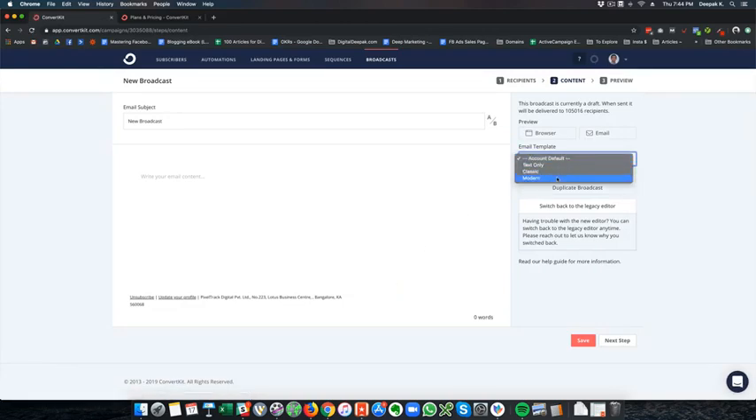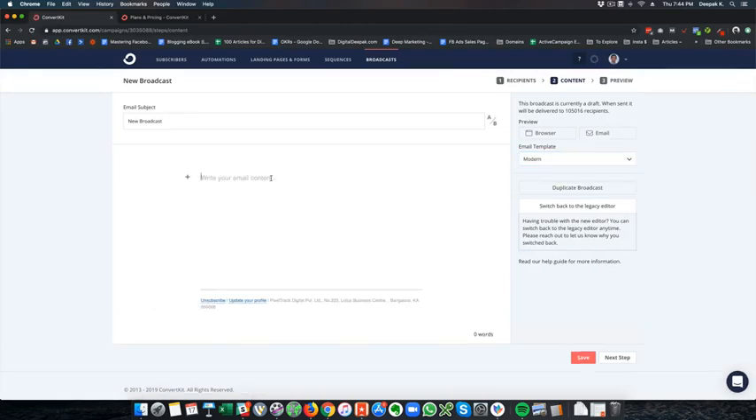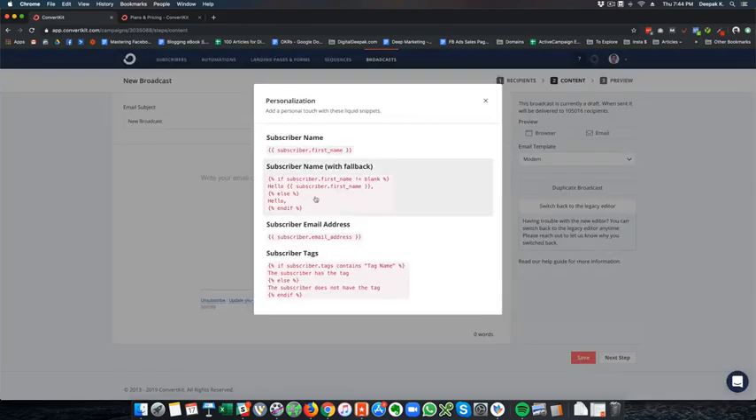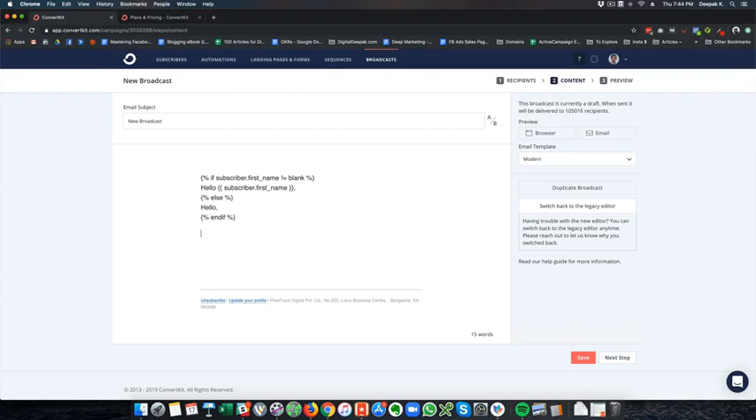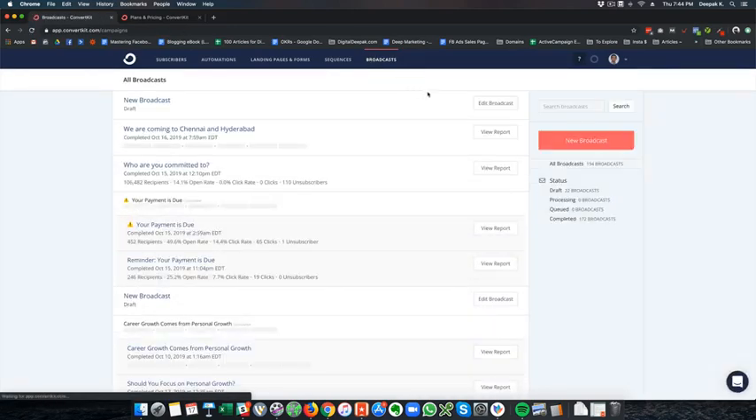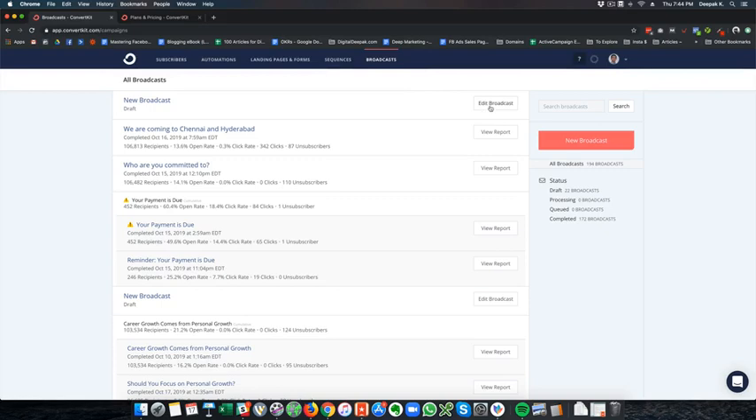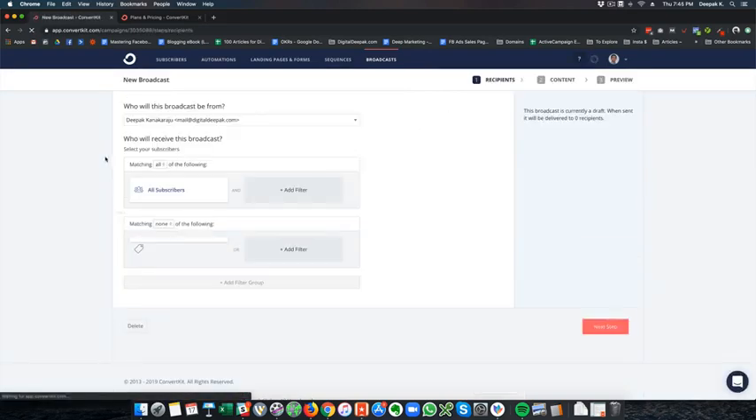So it's pretty simple to use, and there are multiple templates. You can see if I go to modern, this is the template I usually use. There are a little bit of personalization options here as well, and I can enter the text, send a test email and send it out to the entire list. It's as easy as that. I'm really falling in love with ConvertKit, and it might become my primary email marketing tool going forward.